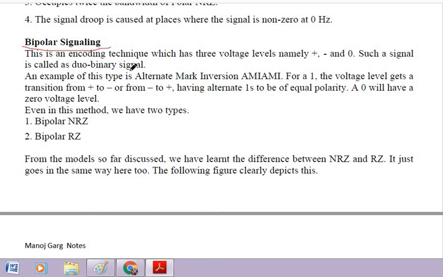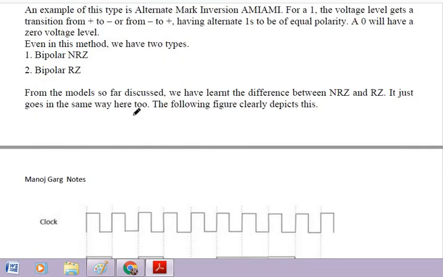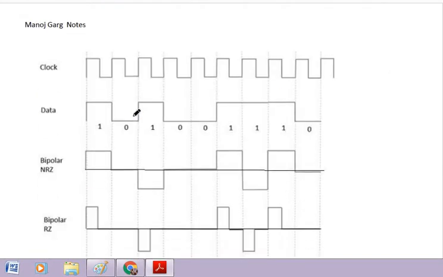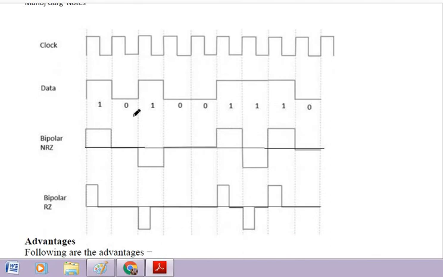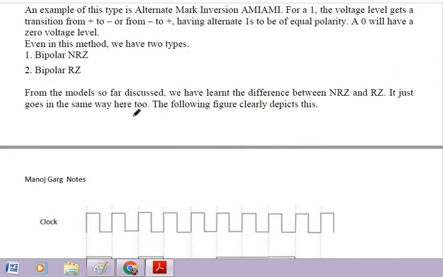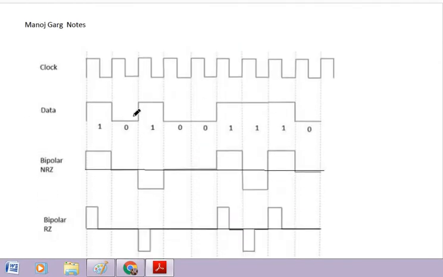This type of line coding is also called alternate mark inversion, and it is represented by AMI. Okay, so this type of line coding is slightly different from the above line codings. So first we will see the bipolar NRZ format.